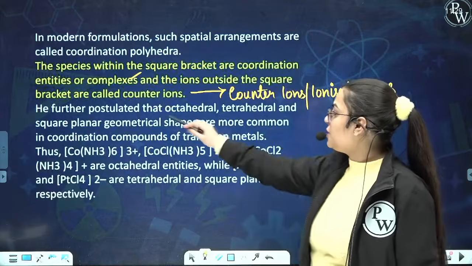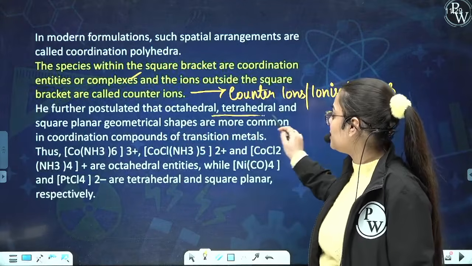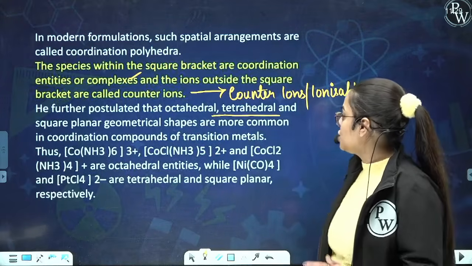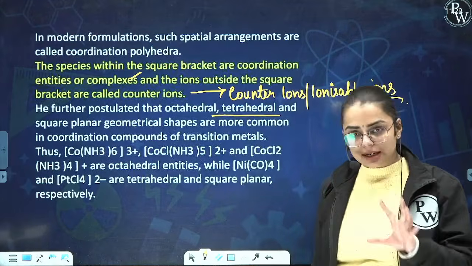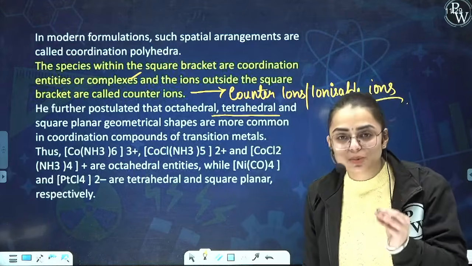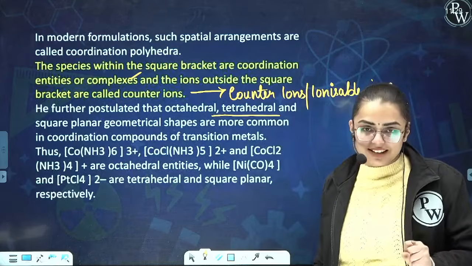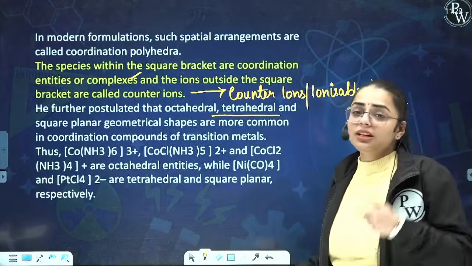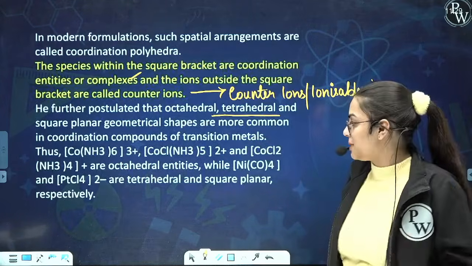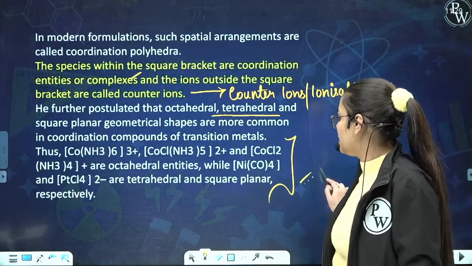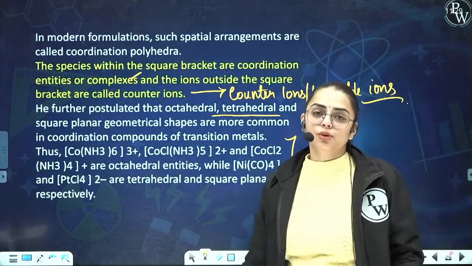Now, he further postulated that octahedral, tetrahedral and square planar geometries are more common. It told you this, but it was not able to explain the perfect geometry or the hybridization. But yes, it told that these are the common examples, and some of the geometries are given over here respectively.